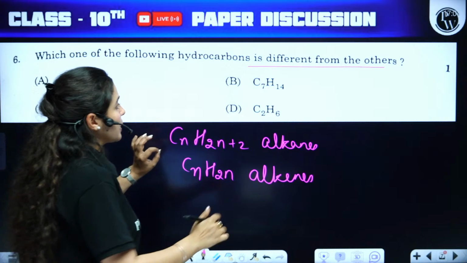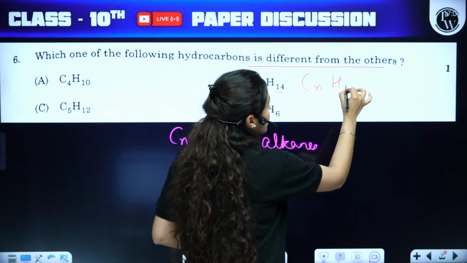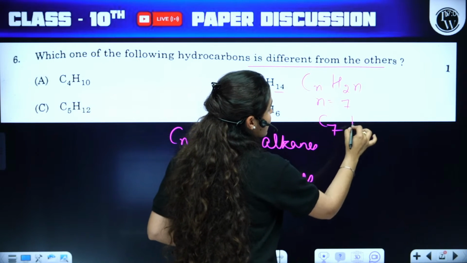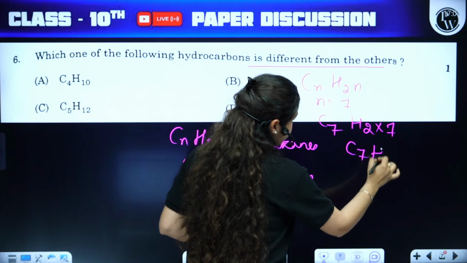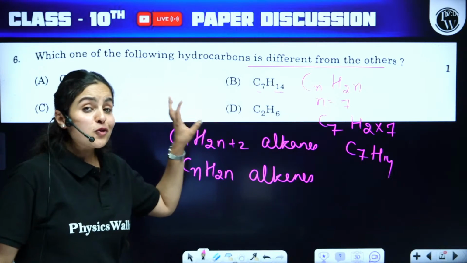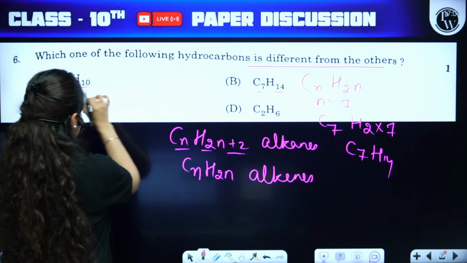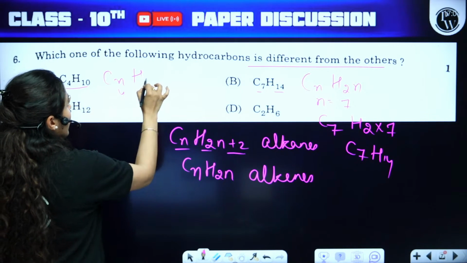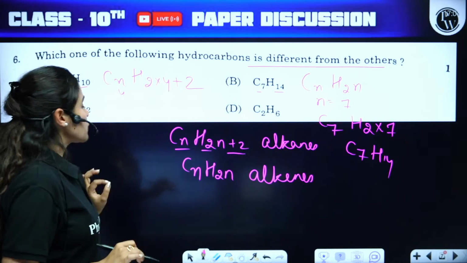Now, if you see here, C7H14, that means CnH2n: if n is equal to 7, that would be C7H(2 into 7), that is 14. In the rest of the options, they are following CnH2n+2. If n is equal to 4, then C4H(2 into 4 plus 2), so that will give you C4H10.